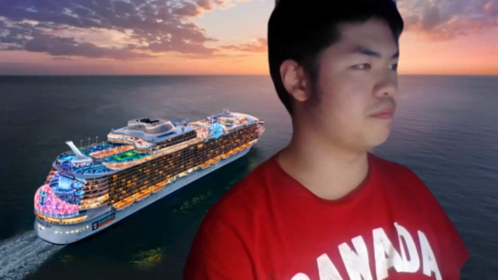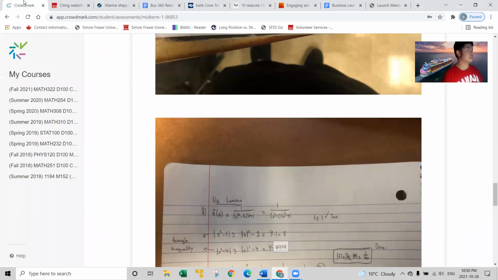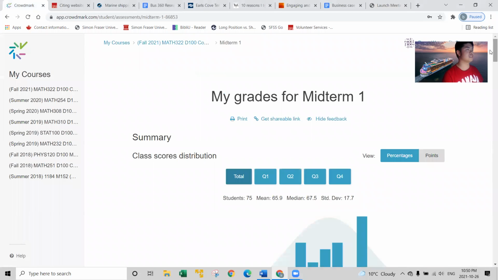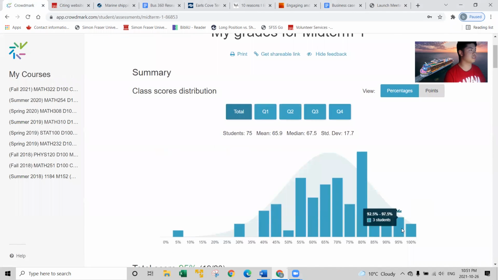So here we go. This is complex analysis. But my university calls it complex variables. So midterm one, I got 95%. The average is 65. The median was 13.5 out of 20 with a total of 75 students. I'm in the top 7 percentile. Don't mean to flex, but I just did.